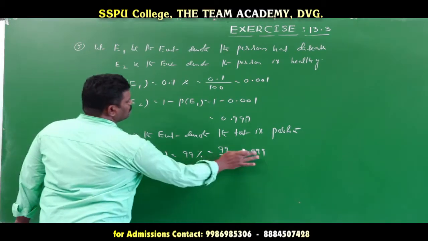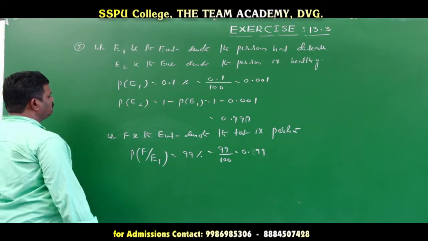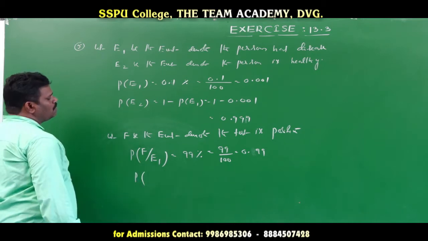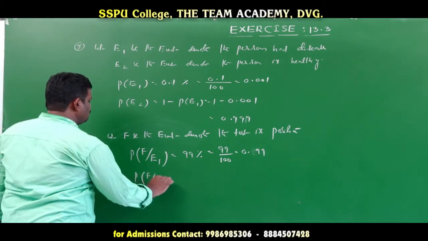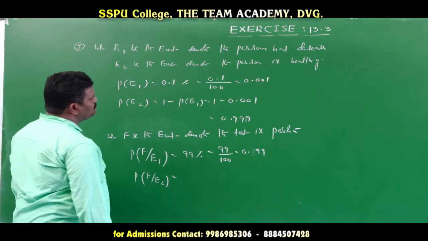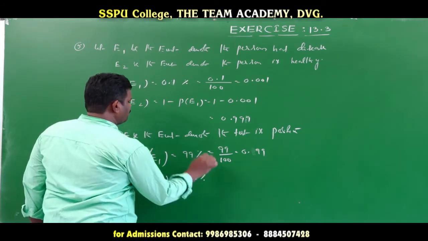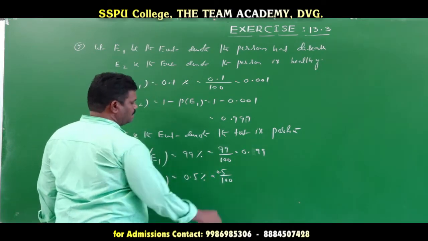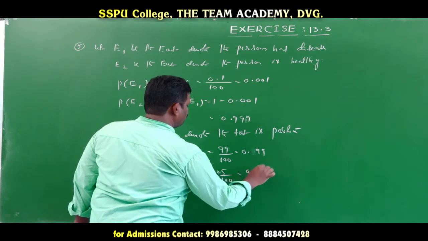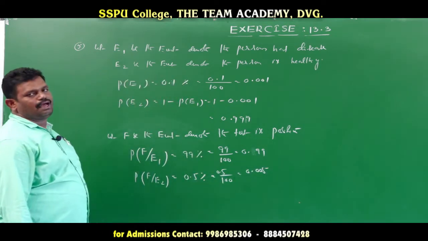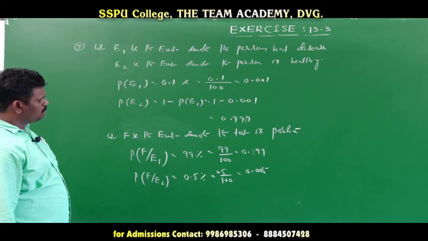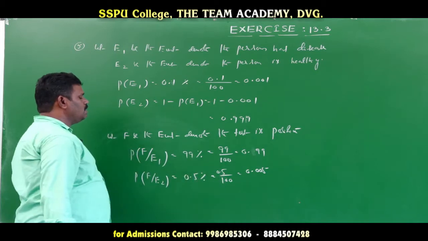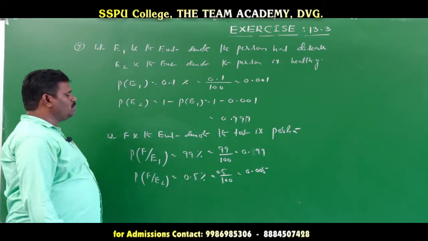Next, the probability of F given E2 is what value? He has only given 0.5% on a healthy person. So 0.5 by 100, that is equal to 0.005.